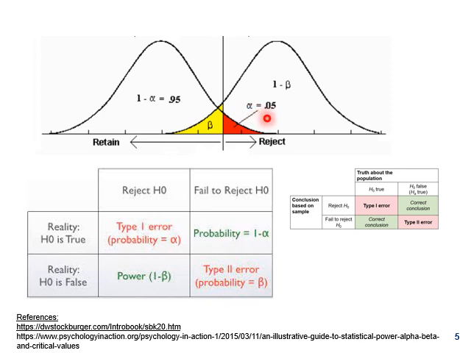So any p value that you are getting below 0.05, you are going to reject the null hypothesis, whereas if any p value is larger than 0.05, you are going to fail to reject the null hypothesis.